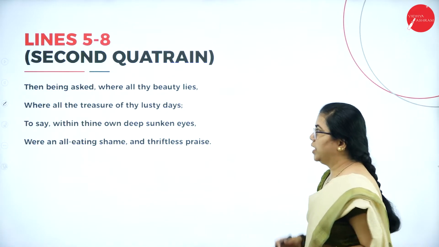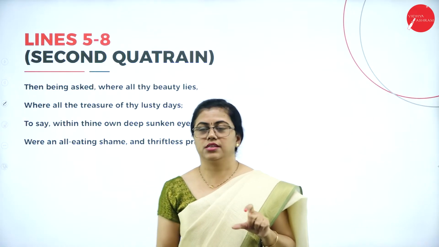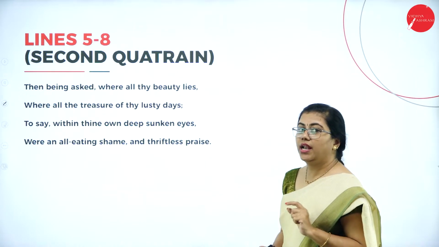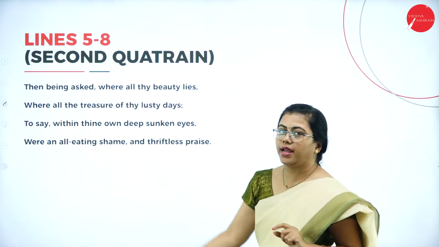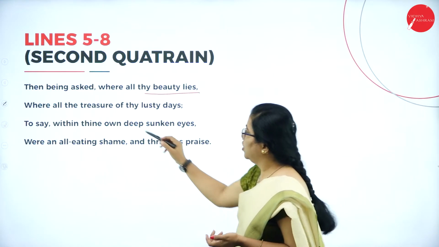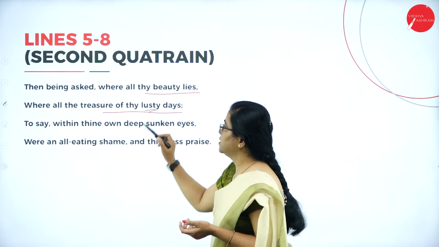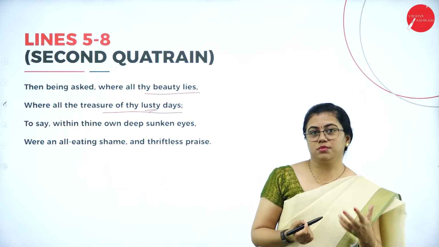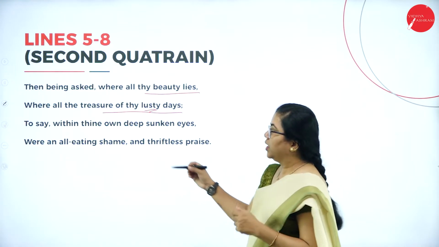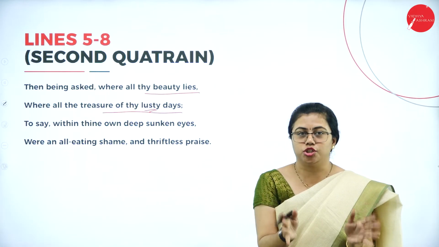Then going to the second quatrain, that is the second set of 4 lines. Here you can see, then being asked where all thy beauty lies. Later, after a little time, this youth is asked, where did this beauty go? Where all the treasure of thy lusty days. Lust means something that attracts you, or seduces, you can say. So where does this attraction go?